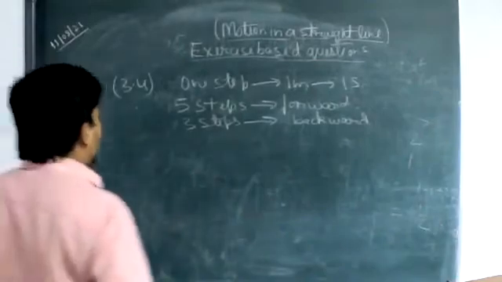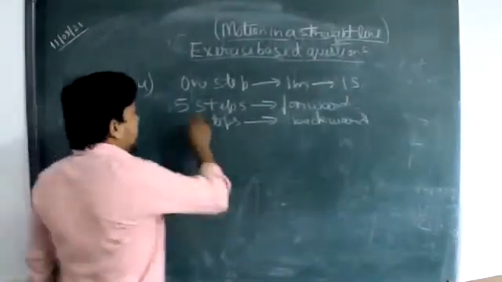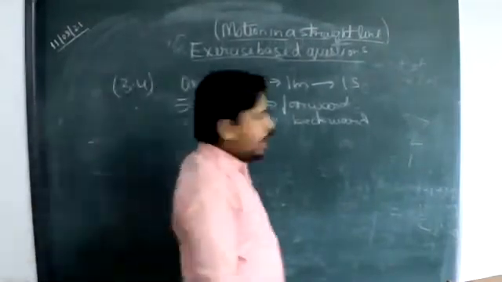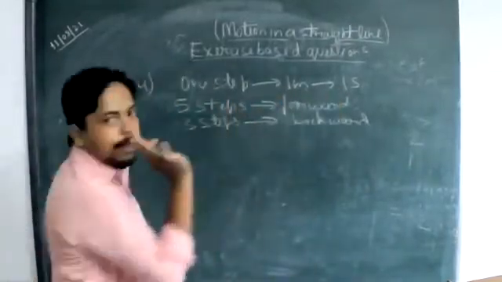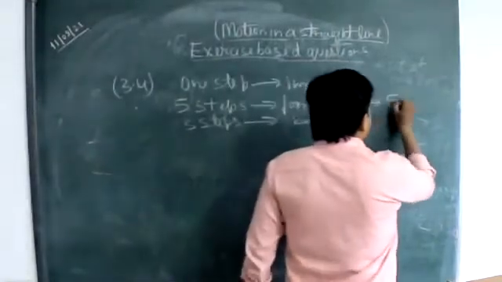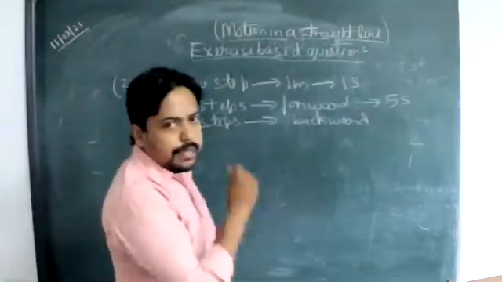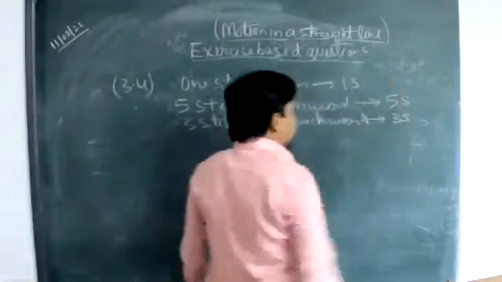Okay, so how much time will it take to travel these 5 steps? Since it takes one second to take one step, for 5 steps there will be 5 seconds. Similarly, for 3 steps in the backward direction, there will be 3 seconds.